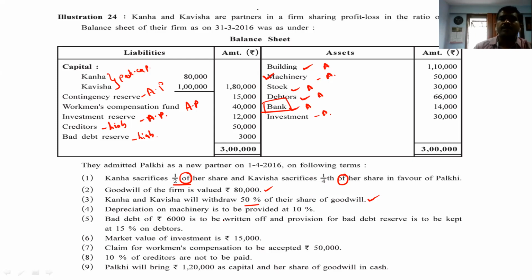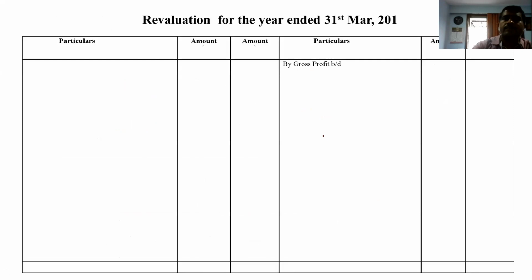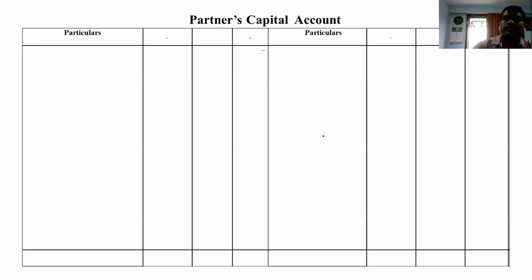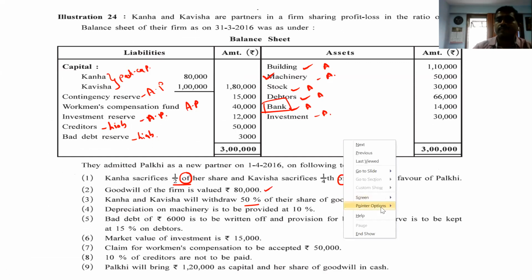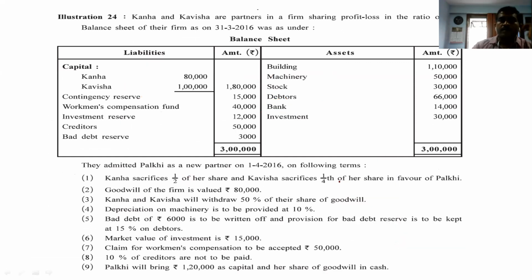First of all, I just rub this and then I will put an adjustment. Yes, the first comes the depreciation on machinery.